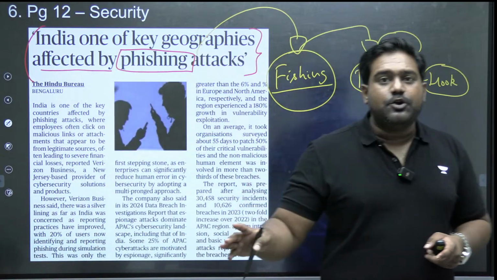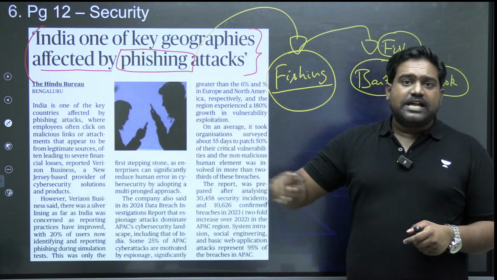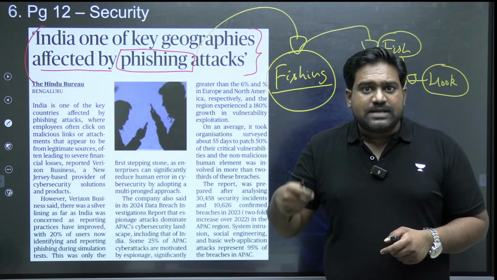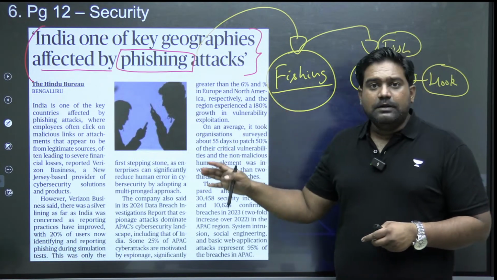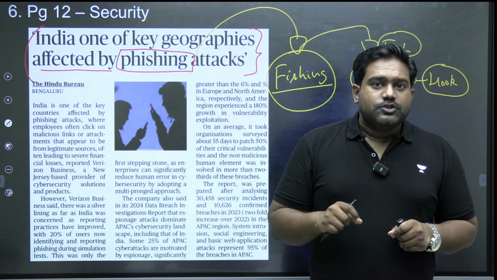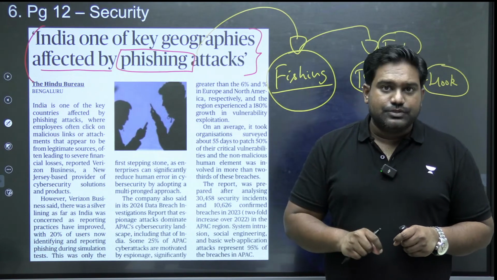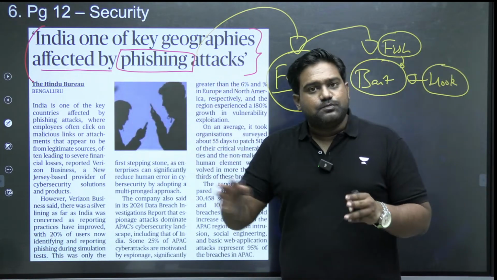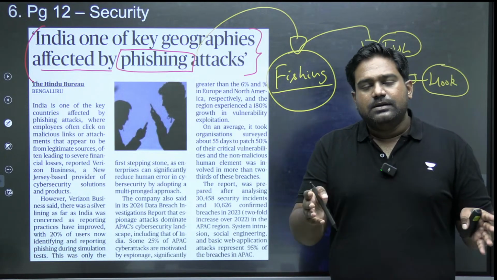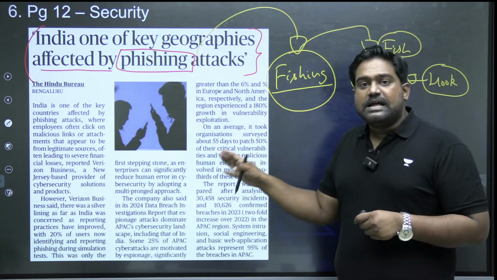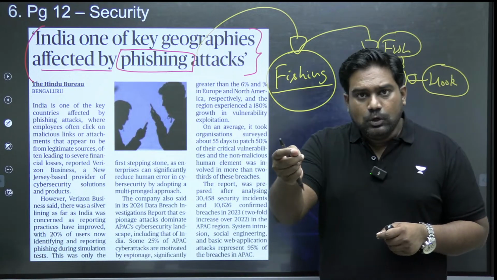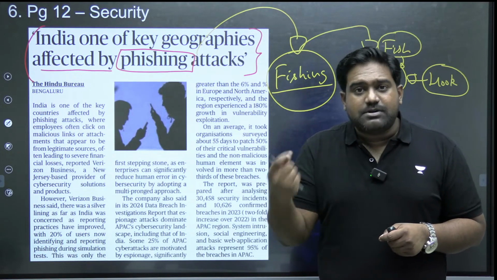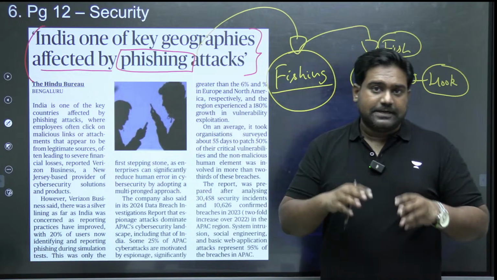Something similar happens in the cyber domain. Victims can be tricked by cyber criminals. They can be deceived, tricked to commit some action which will make them vulnerable to a cyber attack. So since a bait and a deception technique is used, this is called phishing. It's based on the word fishing. But of course, both are completely different. The only similarity is that there is a bait which is used to lure the victim, to attract the victim, to deceive them, to trick them, to make them commit some action which will make them exposed to a cyber attack.